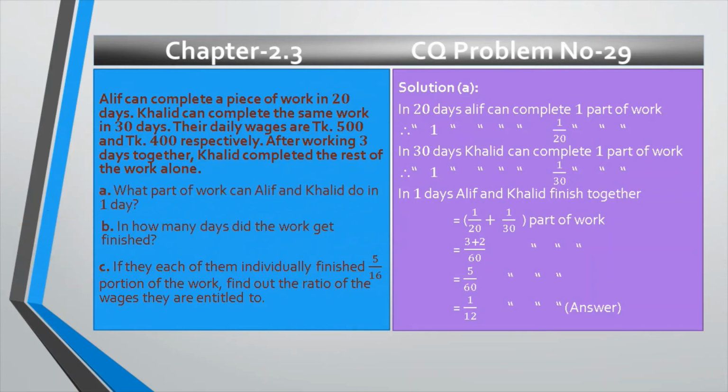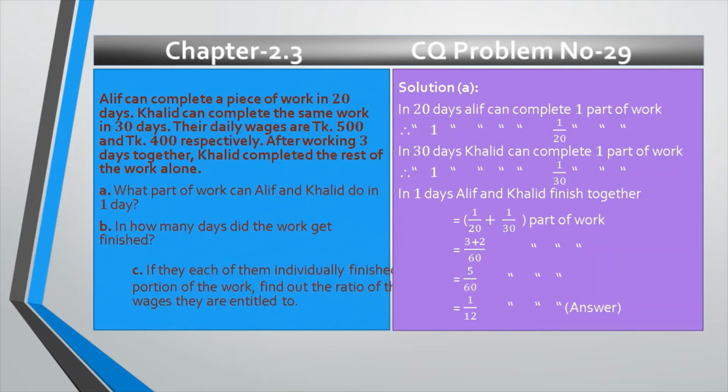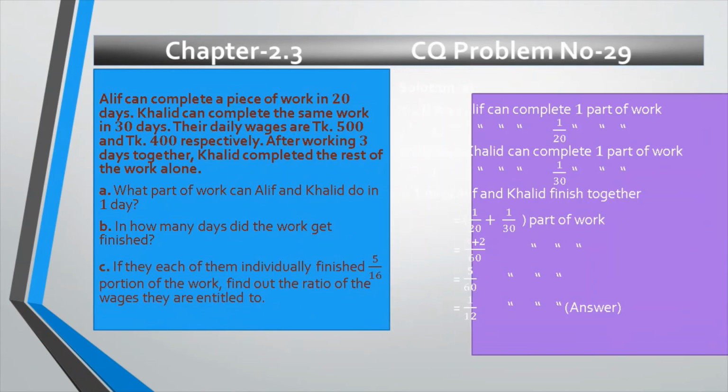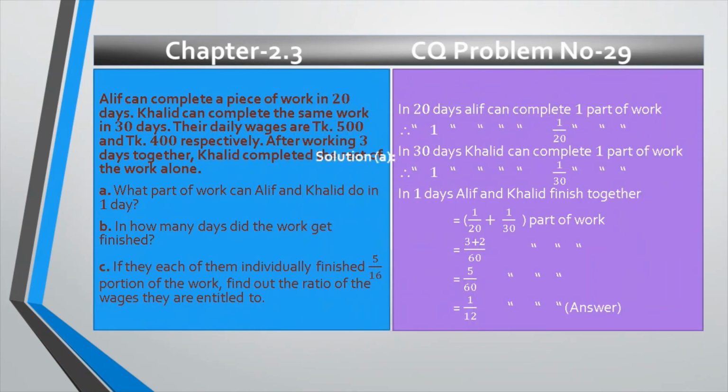We have to find out the first question, what part of work can Alif and Khalid do in 1 day? And this is the solution. In 20 days, Alif can complete 1 part of work. Obviously in 1 day it is less, that's why 1 by 20 part of work. In 30 days, Khalid can complete 1 part of work. In 1 day, obviously it is less, 1 divided by 30 part of work. The question says we have to find out what Alif and Khalid finish together in 1 day. That's why we will add these two, and after calculation we will get 1 divided by 12 part of work. That is the desired answer.